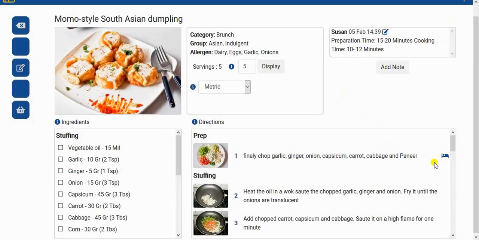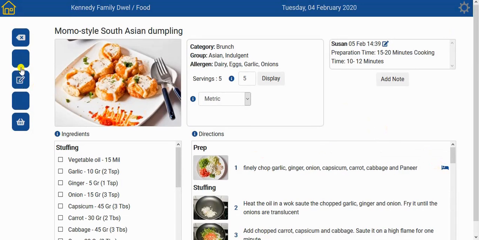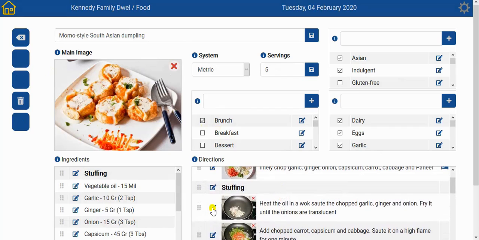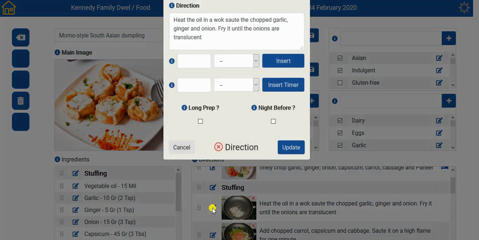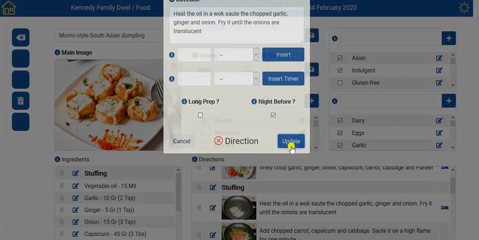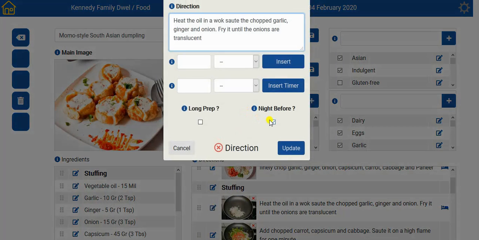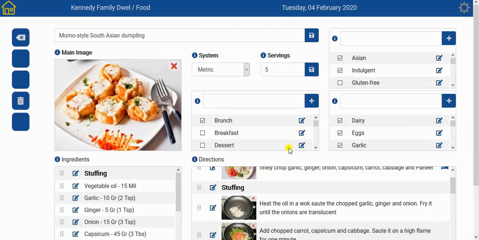One more thing is these night before steps. You can see them right away here. You can at any time come back and edit a recipe to add that indication on any of the steps. For example, this one, you can say, yeah, I can do it the night before, and it appears here. So they don't necessarily need to be done at the time of creating the recipe. You can add them in later.